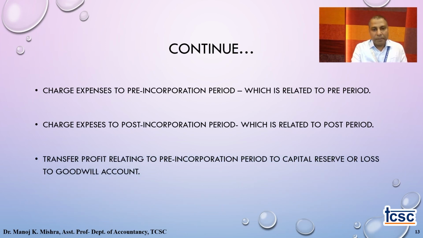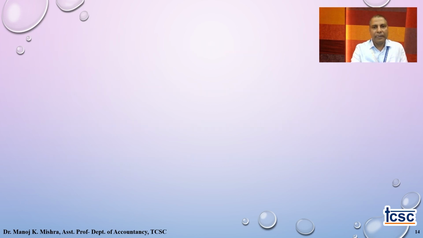So these expenses and income we require to calculate, and at the end of posting all the expenses and income, when I total my profit and loss account, the end result is capital reserve or goodwill in the pre column, net profit or net loss in the post column. So we try to understand how all these things are concerned.